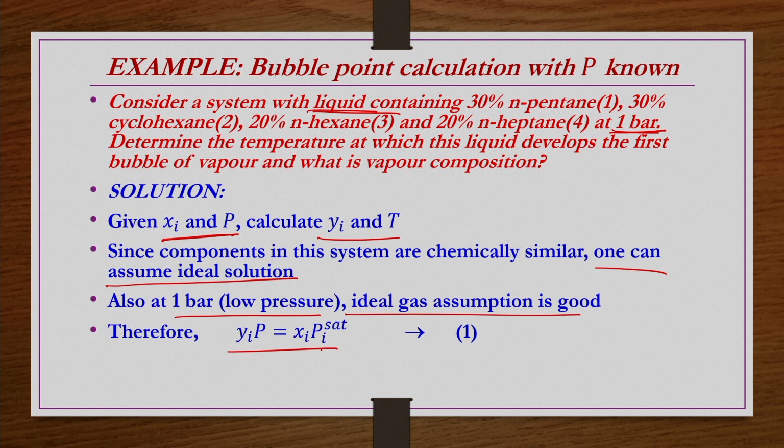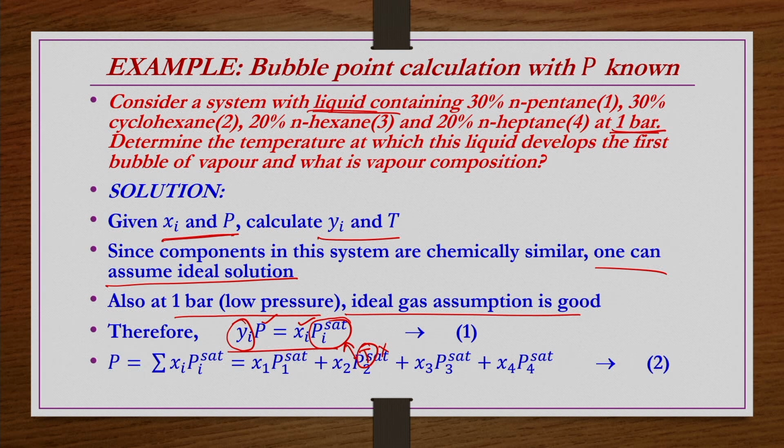Then we have Yi P equals Xi Pi sat. You need to find out Yi. P is given, Xi is given. So, Yi you can find out only if you know Pi sat, and Pi sat you can know only if you know the temperature, which is not given. So, what we do, we write this equation for 4 components and then add them together. When you add them together, sigma Yi P is nothing but P, and sigma Xi Pi sat is nothing but x1 P1 sat plus x2 P2 sat plus x3 P3 sat plus x4 P4 sat.